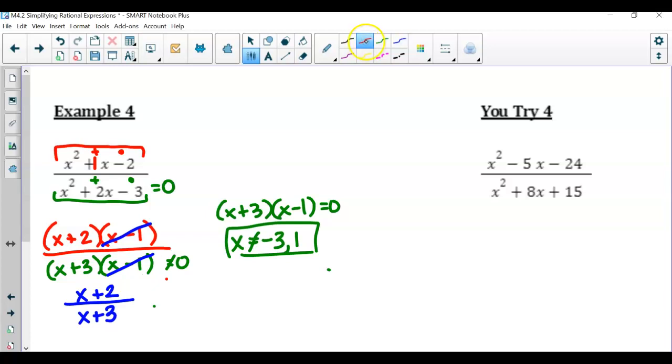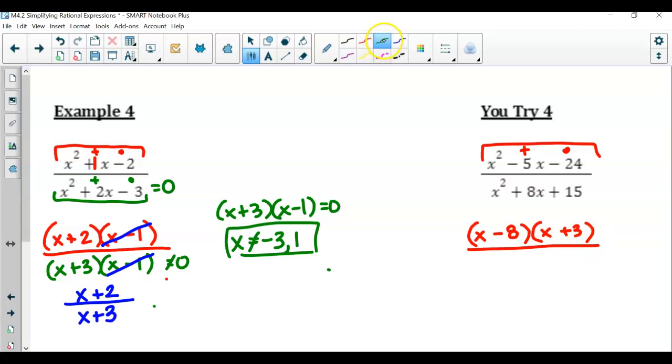And here we go. Let's focus on the numerator. You had a trinomial. A was equal to 1. So what two numbers multiply to get you negative 24, but add to get you negative 5? Negative 8 and positive 3.